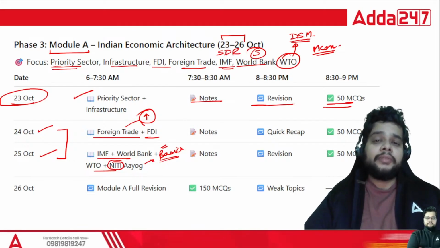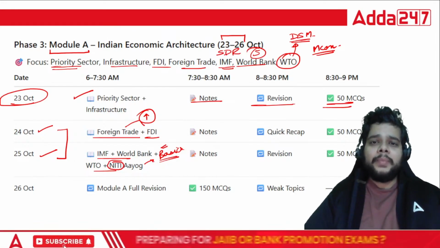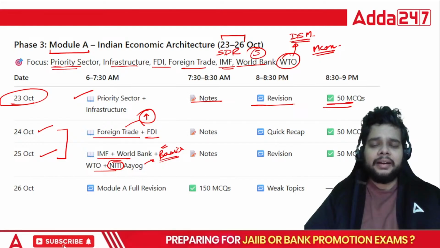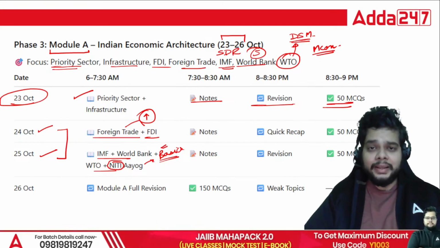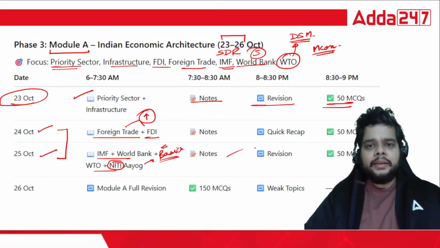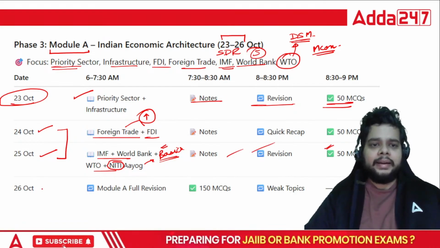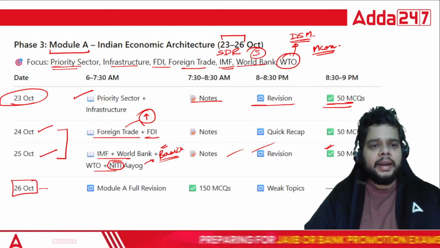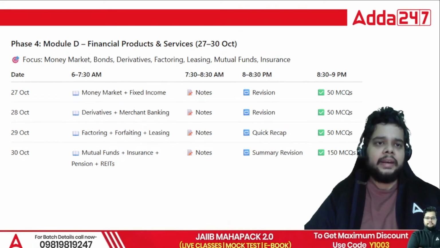What is the full form of Niti Aayog? How many members are present in the executive council? What all members are there in the executive council? Simple things like that you must focus on. Then make notes, revise and do the practice as well. On 26th October, you must dedicatedly focus on the entire revision.